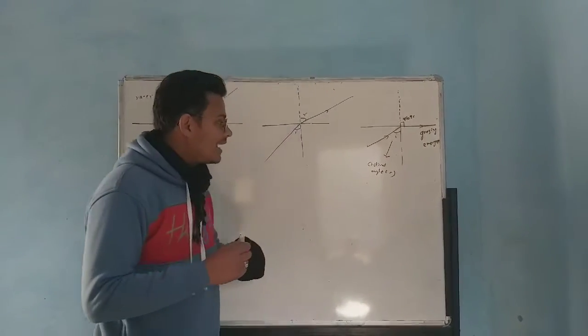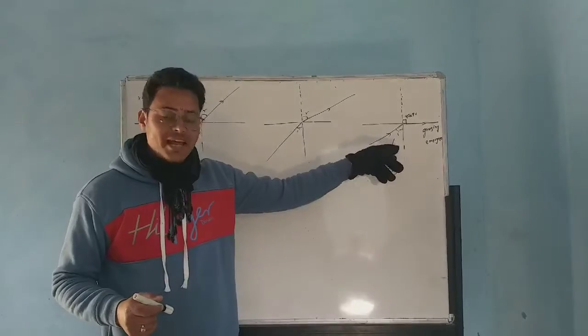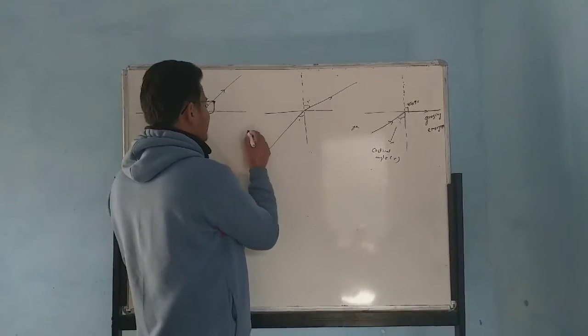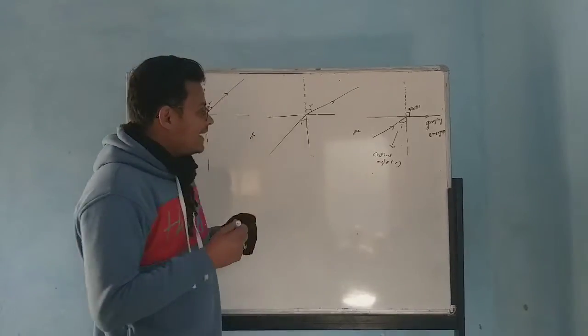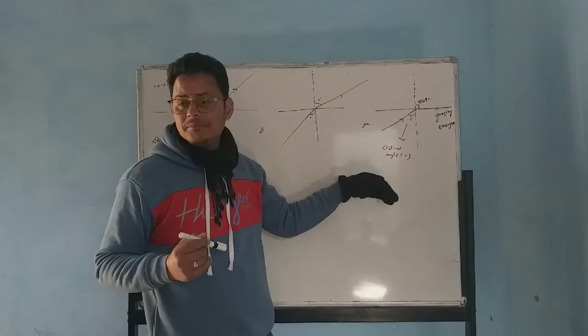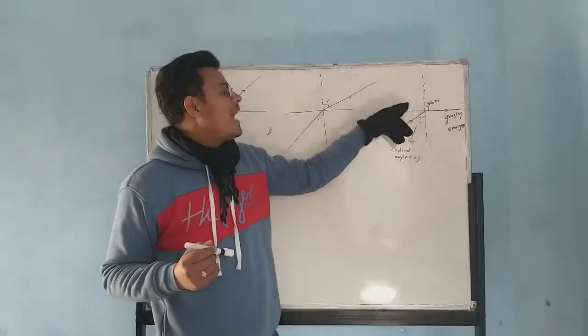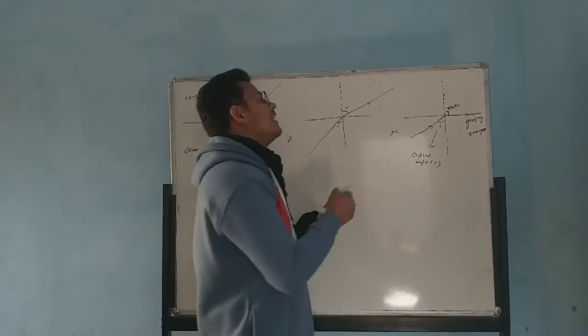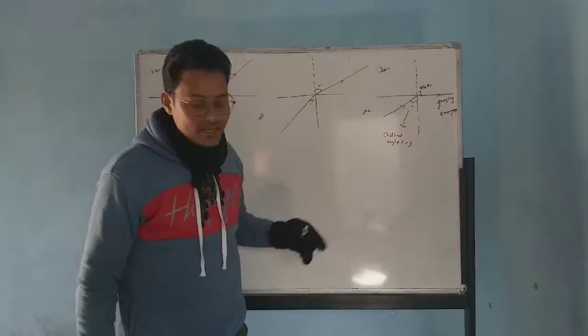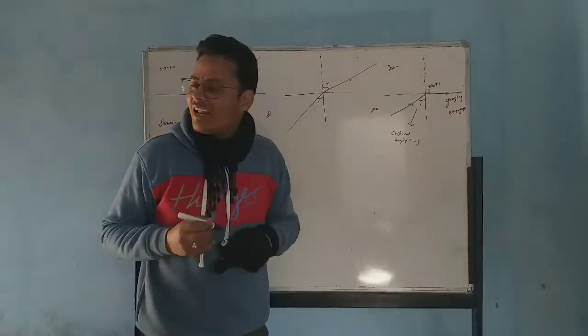So are you knowing what is critical angle now? Critical angle is the angle of incidence in the denser medium. You must know this is the denser medium right now here. So critical angle is the angle of incidence in the denser medium for which the angle of refraction in the rarer medium is how much? 90 degrees. So this angle is known as the critical angle.